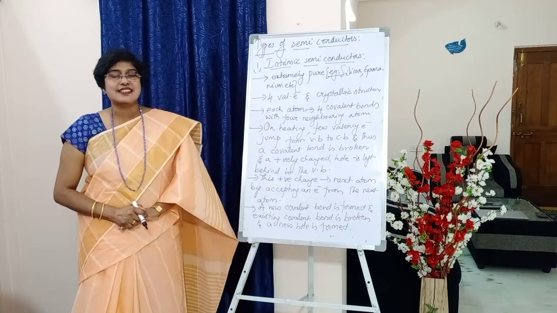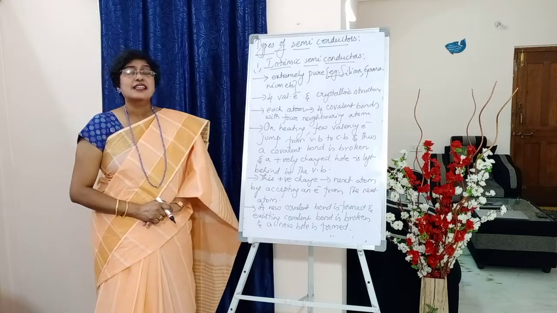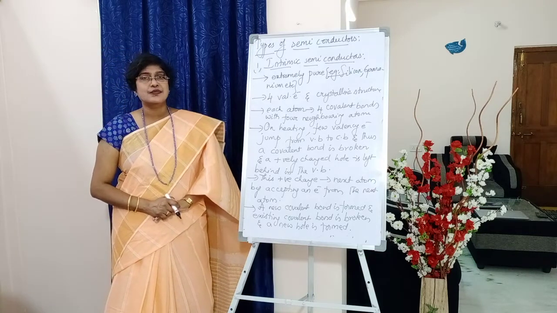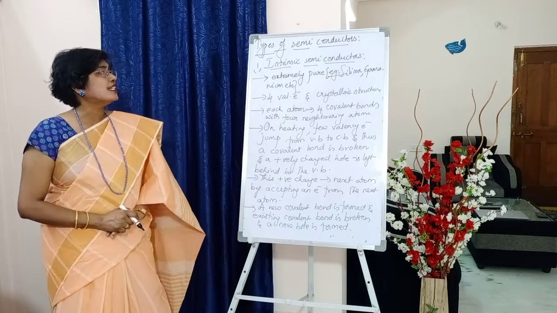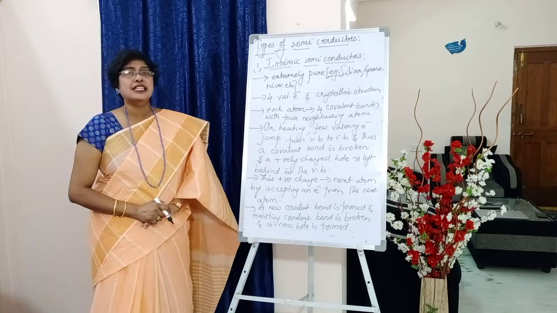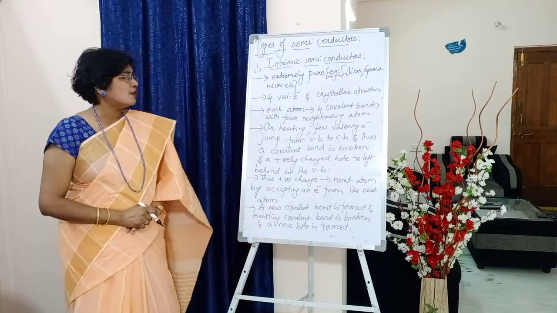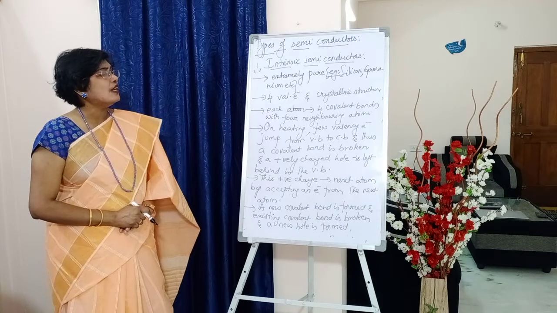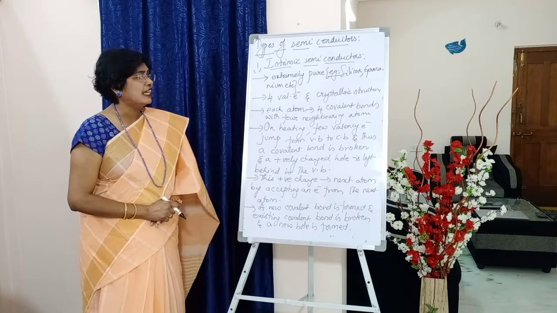Okay, next. So how does an intrinsic semiconductor conduct electricity? So let us look into the conductivity of an intrinsic semiconductor. What happens, students, when on heating, suppose we take germanium, and we heat it?